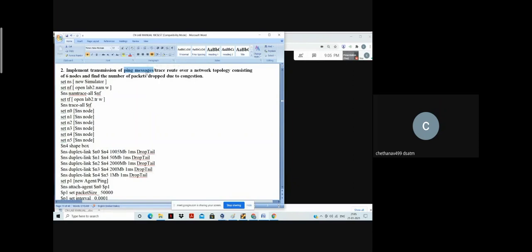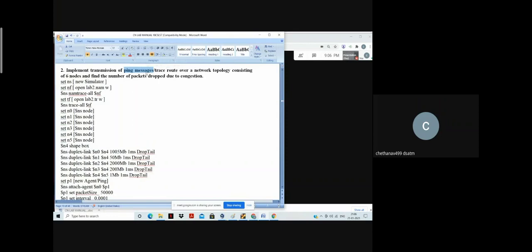So the communication between two systems will exist. When there is a request and reply between them, then 100% there will be packet transmission from one node to another node.